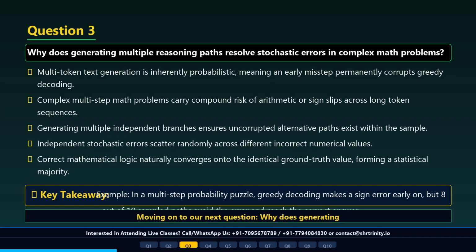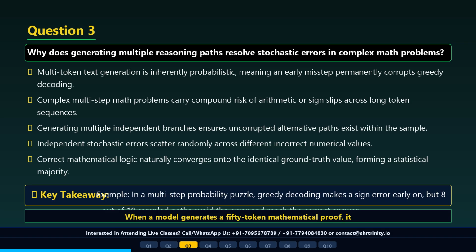Question 3. Why does generating multiple reasoning paths resolve stochastic errors in complex math problems? Welcome back. Today's question touches on a crucial property of language models. Why does generating multiple reasoning paths resolve stochastic generation errors in complex math? You see, autoregressive language generation is inherently probabilistic.